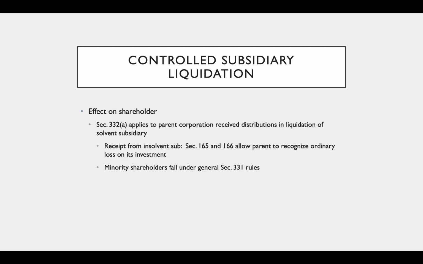On the shareholder side, Section 332A is going to apply to the parent corporation that's receiving distributions in liquidation of a solvent subsidiary. So it's only going to apply if the subsidiary is solvent. If the subsidiary is insolvent, Sections 165 and 166 are going to apply. We talked about those earlier in this section. It's going to allow the parent to recognize ordinary losses on its investments. And again, these rules don't apply to minority shareholders. They fall under the general rules.